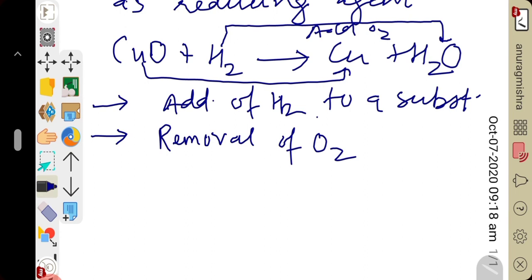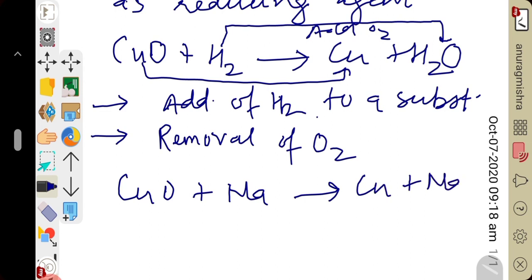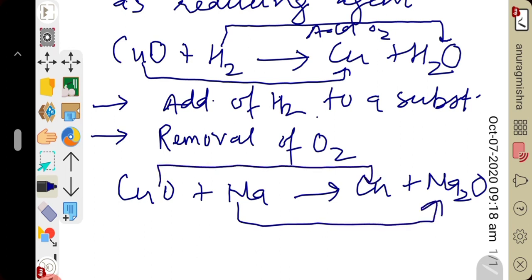Similarly, we can see the condition of alkali metal. Sodium reacts with copper oxide to form copper plus Na2O. Sodium is changing into Na2O by addition of oxygen, so itself it is undergoing oxidation, and by removing oxygen from copper oxide, it is causing reduction to copper oxide.